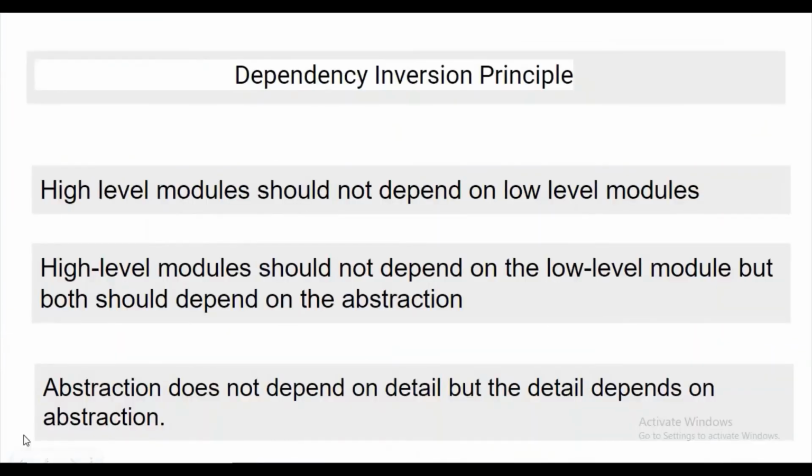Dependency inversion principle: high level module should not depend on low level module. Okay, high level module should not depend on the low level module, but both should depend upon abstraction. It means the low level and high level module should depend on abstraction. Here the main point is we have to create an abstraction layer for removing the dependency, and abstraction should not depend on detail, but detail should depend on abstraction.